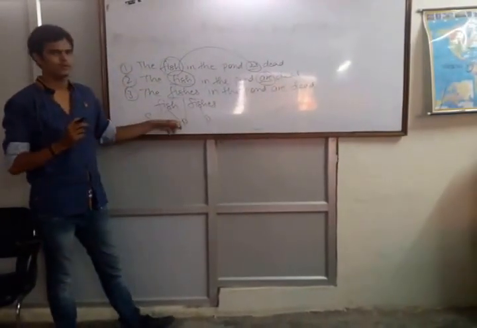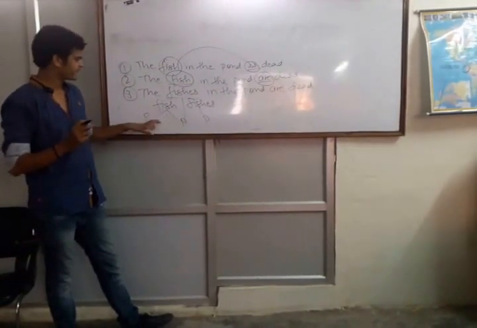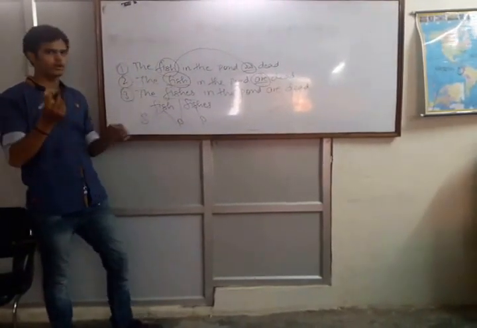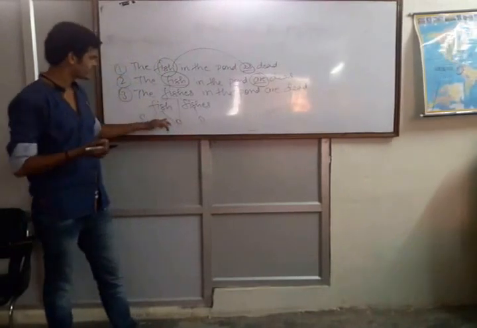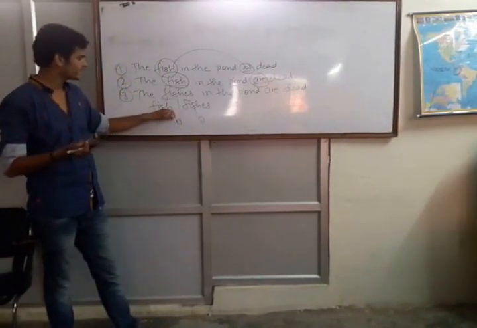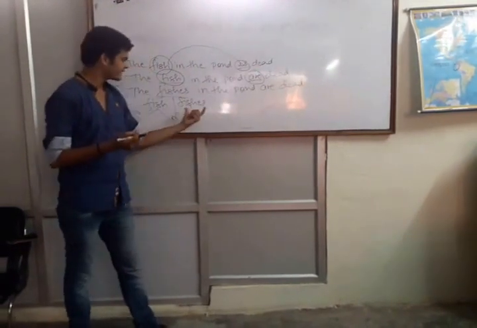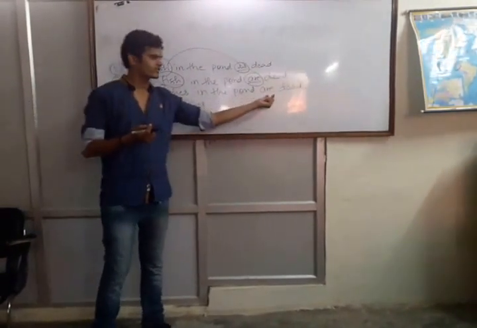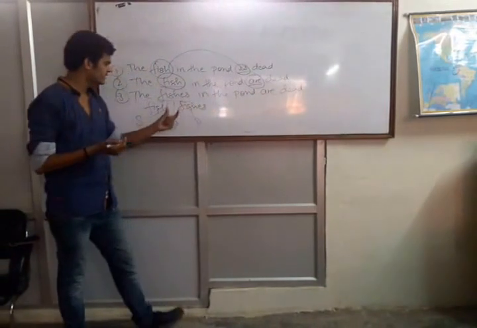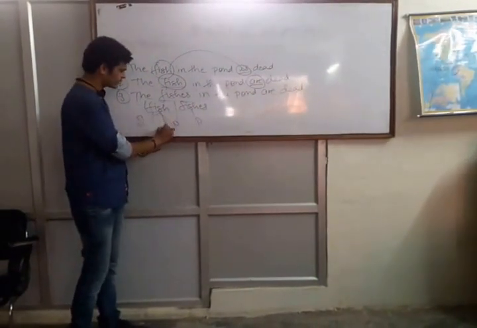Means fish can be written in singular and plural both forms. If fish is written in singular form, we are talking of a single fish, and if fish is plural, we will write fish and use are. And if we write fishes, we will obviously use are.